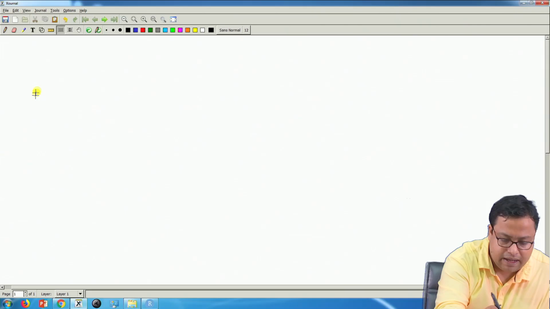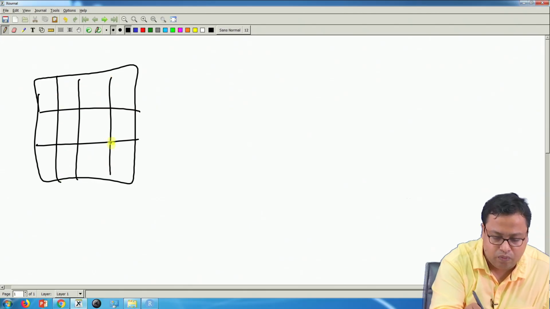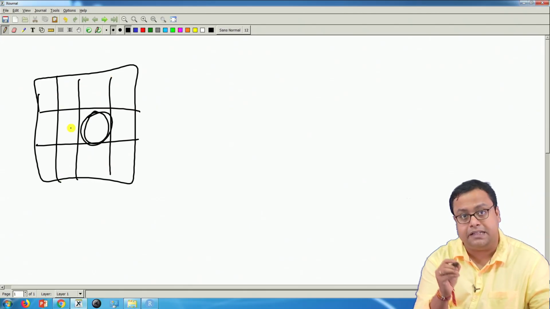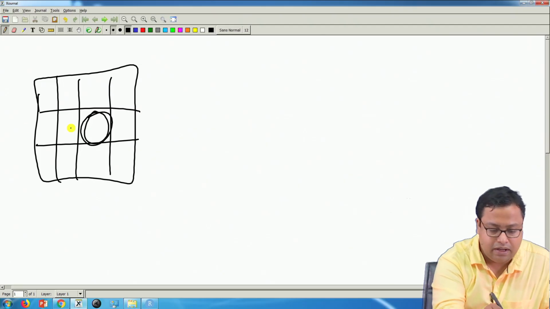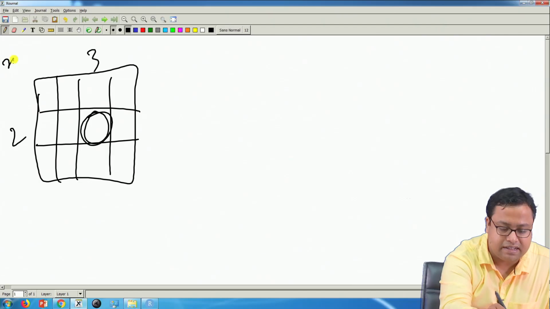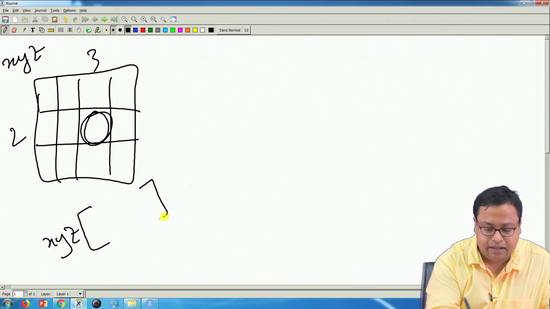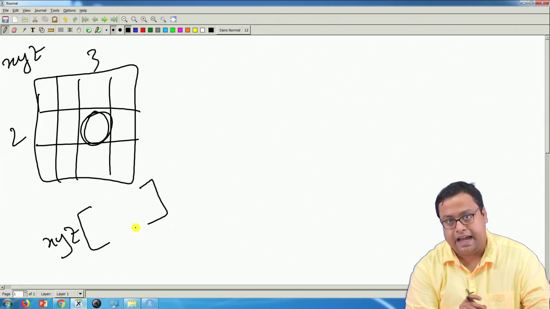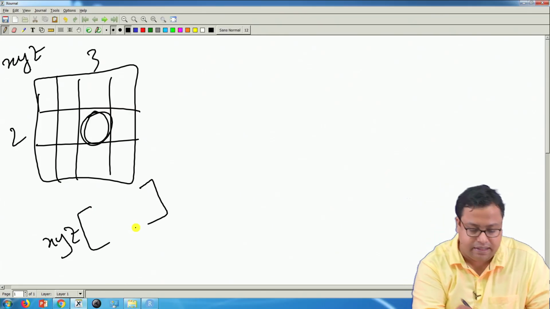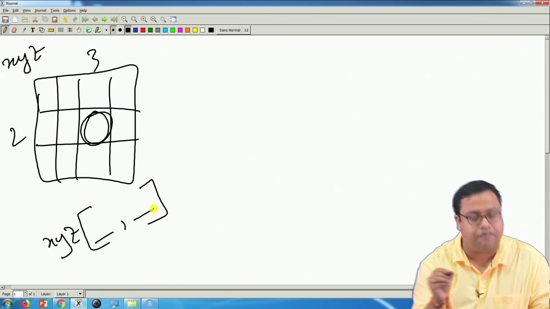So let us say this is my matrix, and I want to know whatever is in this particular cell. This is actually the second row and third column, and if the matrix name is xyz, I have to write xyz, and then this is my address, and in the address there have to be 2 entries: something before the comma and something after the comma.